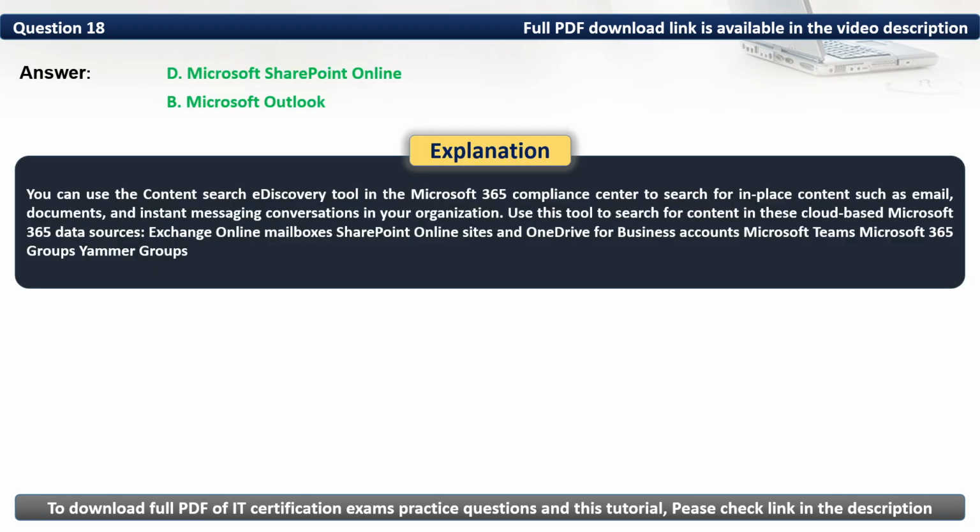You can use the Content Search eDiscovery tool in the Microsoft 365 Compliance Center to search for in-place content such as email, documents, and instant messaging conversations in your organization. Use this tool to search for content in these cloud-based 365 data sources: Exchange Online mailboxes, SharePoint Online sites, and OneDrive for Business accounts, Microsoft Teams, Microsoft 365 groups, and Yammer groups.